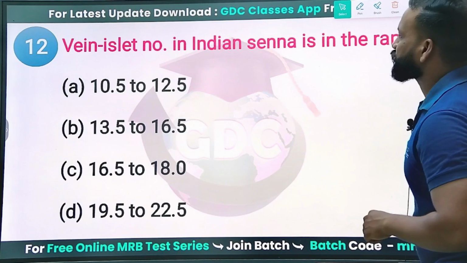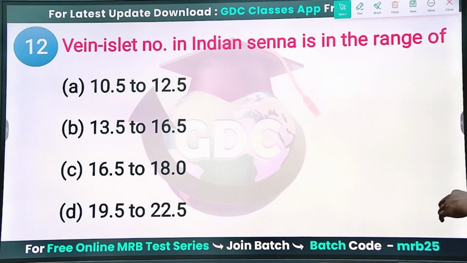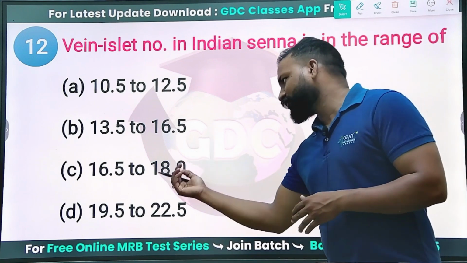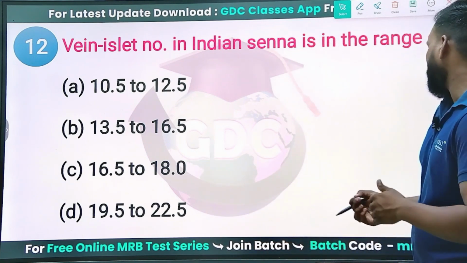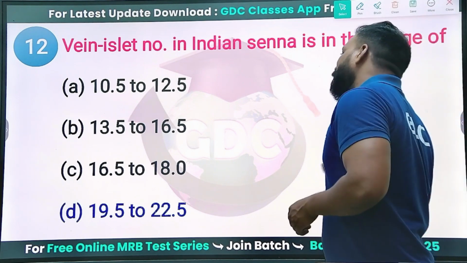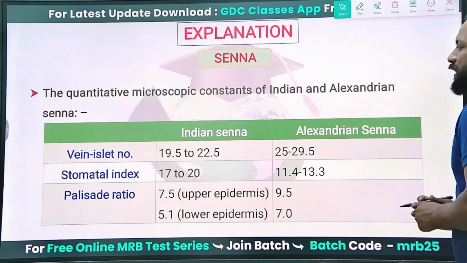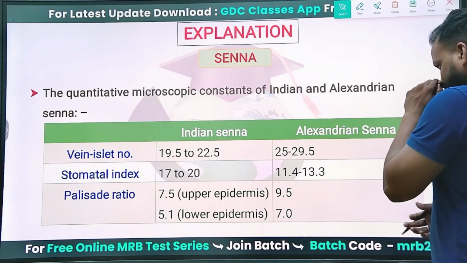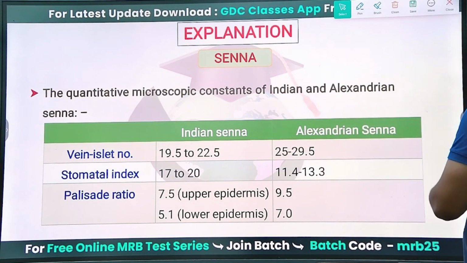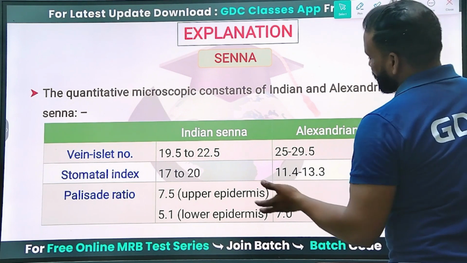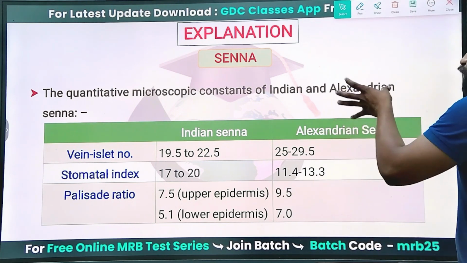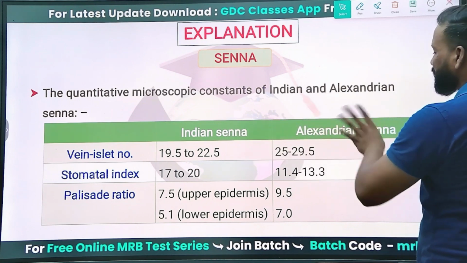Next question. The vein islet number of Indian Senna is in the range of 10.5 to 12.5, 13.5 to 16.5, 16.5 to 18.0, or 19.5 to 22.5? The real value of the vein islet number for Indian Senna is 19.5 to 22.5. That is the real Senna. If it is 20.5 to 29.5, then that will be Alexandrian Senna. So these are the values we require to assess which is a real senna and which is an adulterated or other senna.